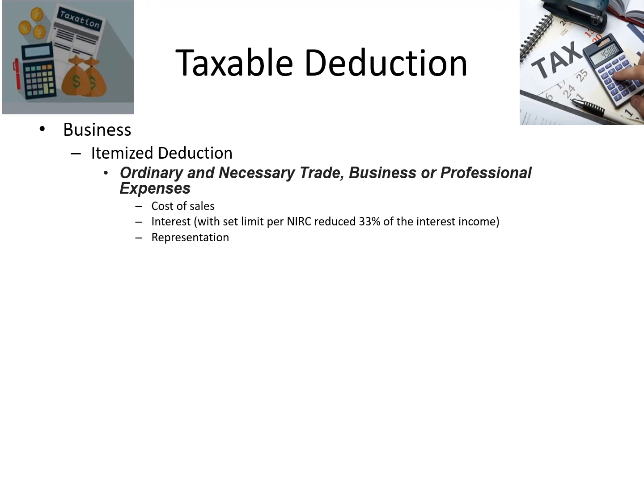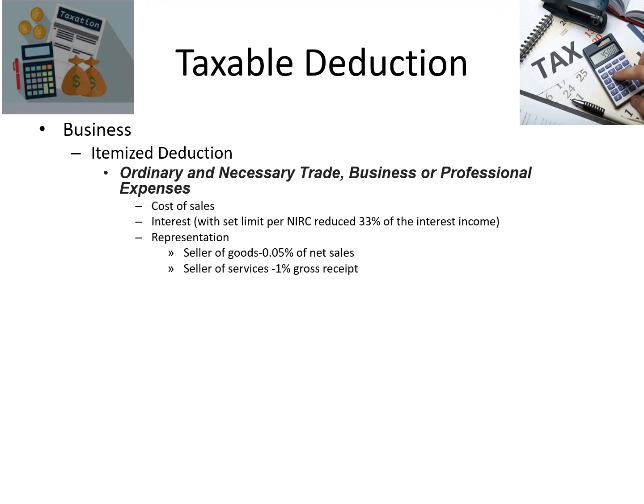Then we also have the representations. The representation is when we eat out together with other people so that we would be able to cater to our content or our business. But take note, there are also limitations. If you are a seller of goods, like for example, you are into Lazada selling your different products, then you could only claim representation up to 5% of your net sales. And we know that net sales is gross sales less sales return and allowances, and sales discount. So net of that, we can only claim 5%. Because if it's more than 5% and you get audited by the BIR, then that would be disallowed. So you need to pay other tax for that one.